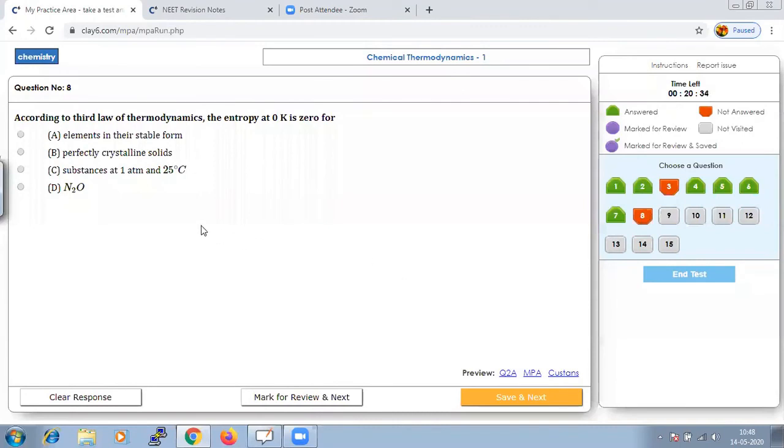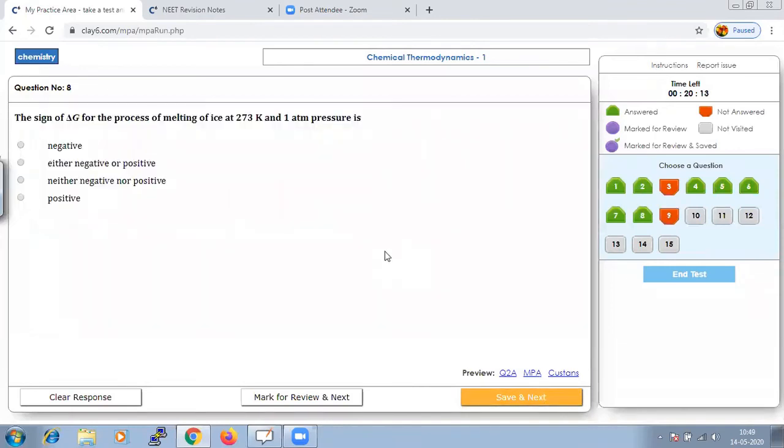Hence, when the temperature of the crystal is equal to absolute 0, the entropy of a perfect crystal at absolute 0 will always be exactly 0. Hence, it should be perfectly crystalline solids. Just save that and go to next question.